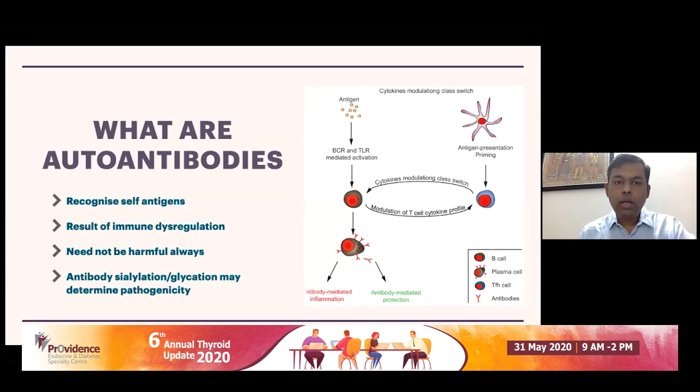So what are autoantibodies? When you look at autoantibodies per se, they are nothing but antibodies directed against self antigens. Usually B cells and T cells in our body, which are responsible for immunity, are able to differentiate between self antigens and microbial antigens. This is something they learn during the course of development of the immune system.